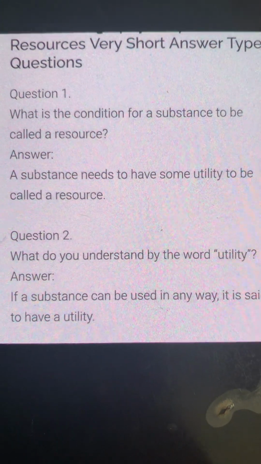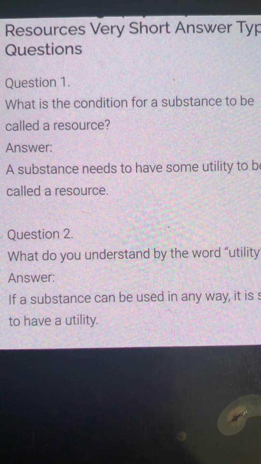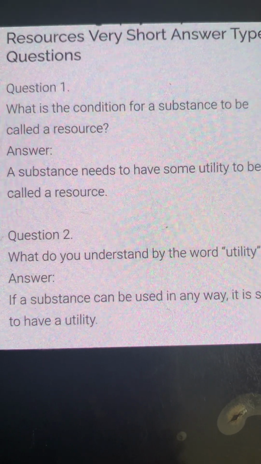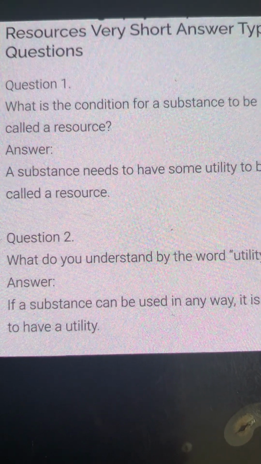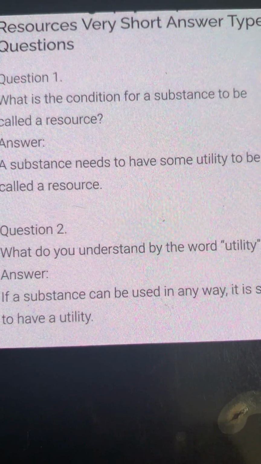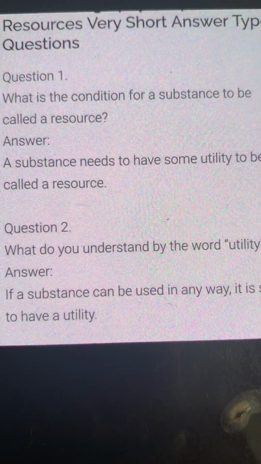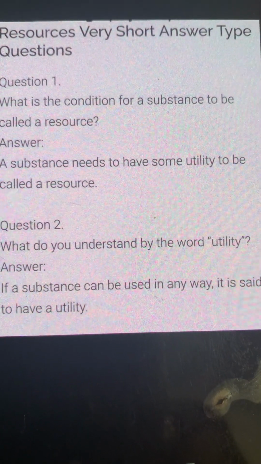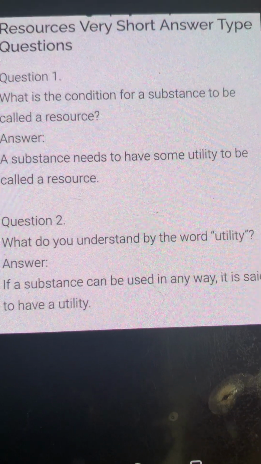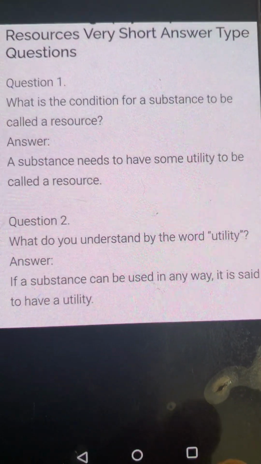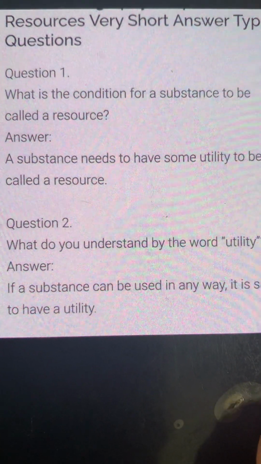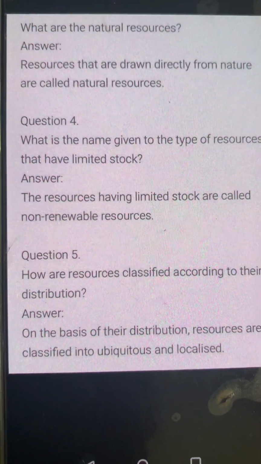Now, very short answer types. This is question 1. What is the condition for a substance to be called a resource? A substance needs to have some utility and value to be called a resource. What do you understand by the word utility? A substance has to be used in some way or the other. These are some short questions which come for competition, and they are the formatives for the middle classes.